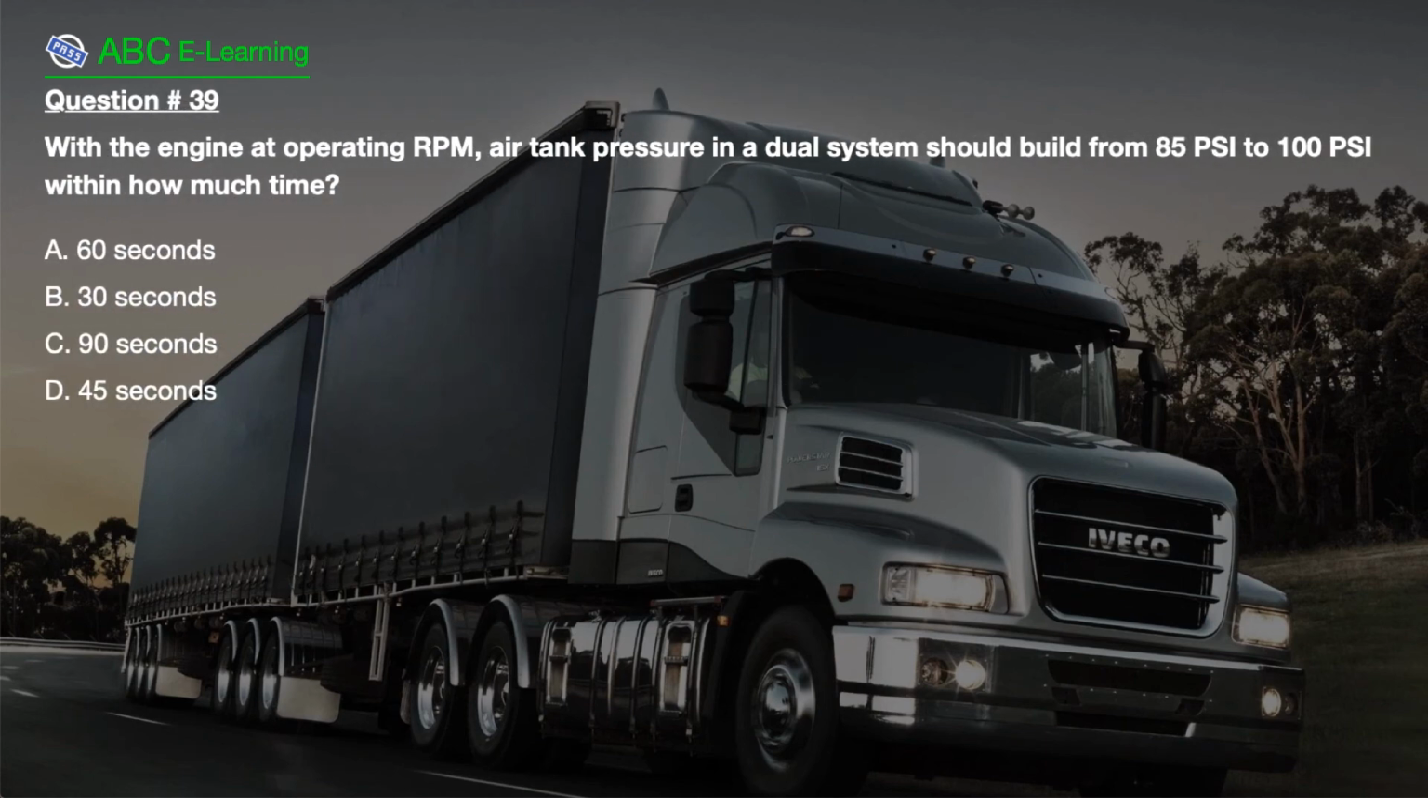Question number 39. With the engine at operating RPM, air tank pressure in a dual system should build from 85 psi to 100 psi within how much time? A. 60 seconds. B. 30 seconds. C. 90 seconds. D. 45 seconds.